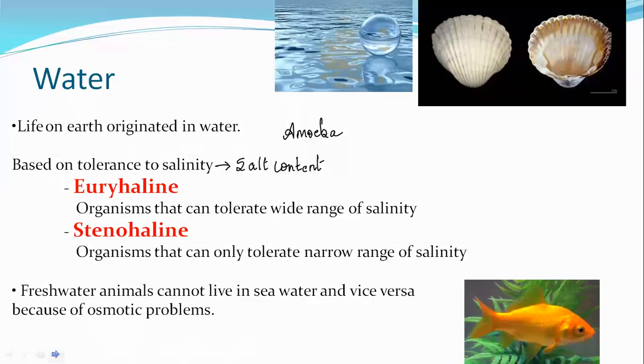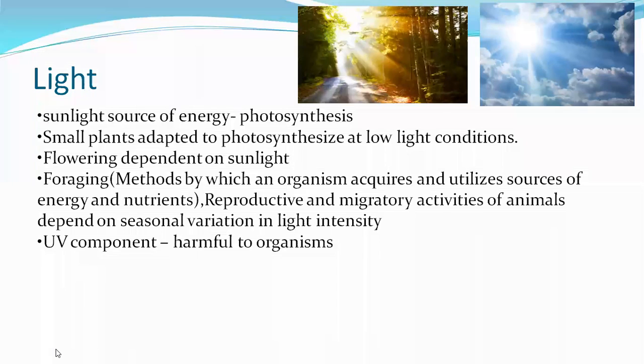Okay. Next, coming to light. How important is the light for the plants? What do they do using light? What is the major process that takes place using the light in a plant? Yes, photosynthesis. Photosynthesis is the process which takes place in the plants using the light. Photo means light.